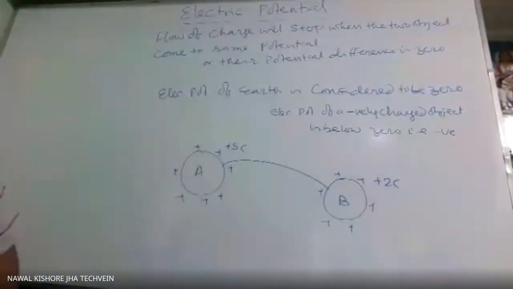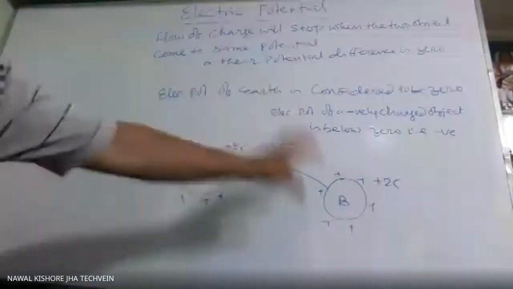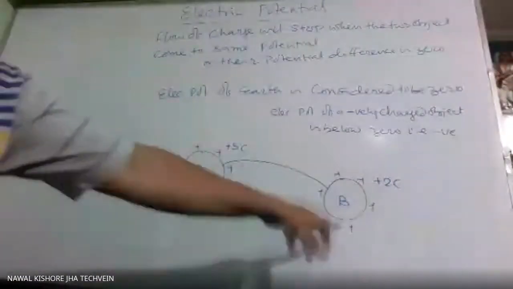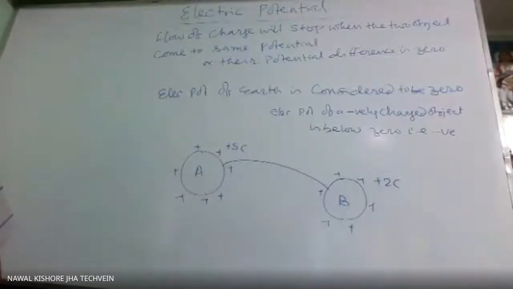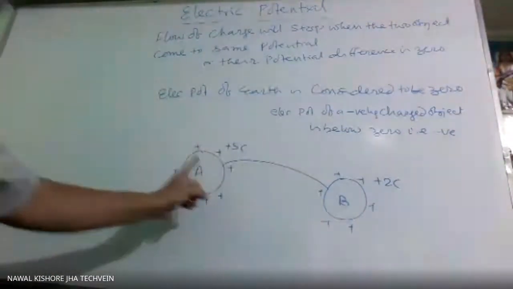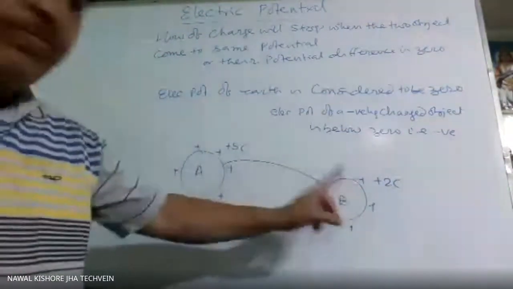Why is it higher potential? Till now we have not discussed that. So here we can't say it will flow from A to B or B to A unless we know the potential.